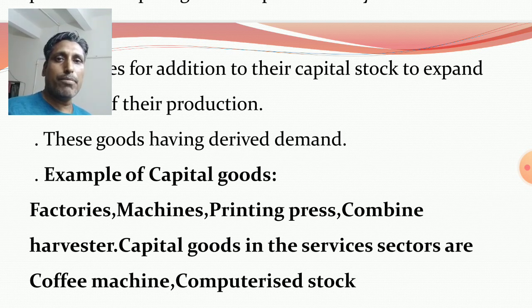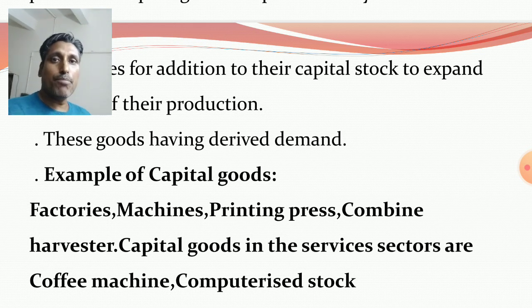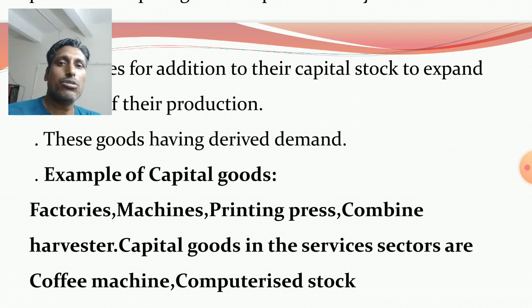The demand for machines mainly depends upon the demand for steel products. The demand for tools and equipments mainly depends upon the demand for aluminum products. So these goods have derived demand. The demand for capital goods mainly depends upon the demand for consumer goods, the demand for finished goods.